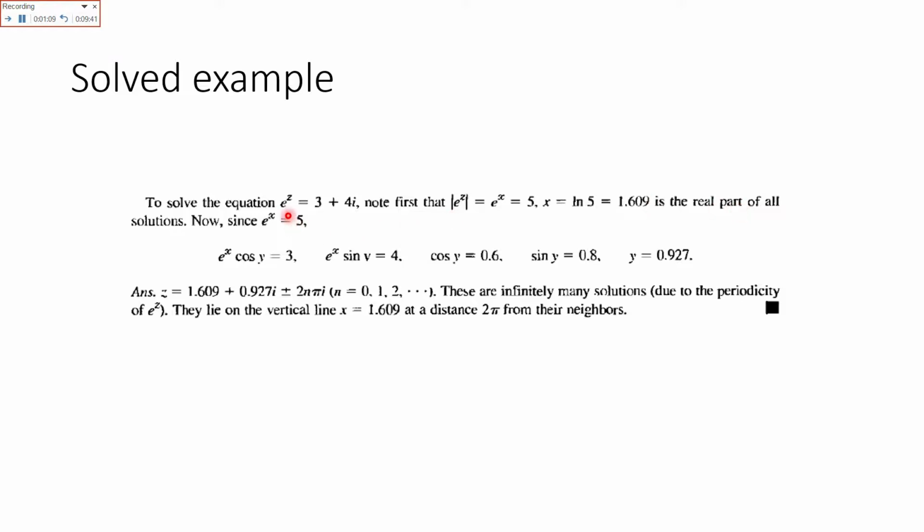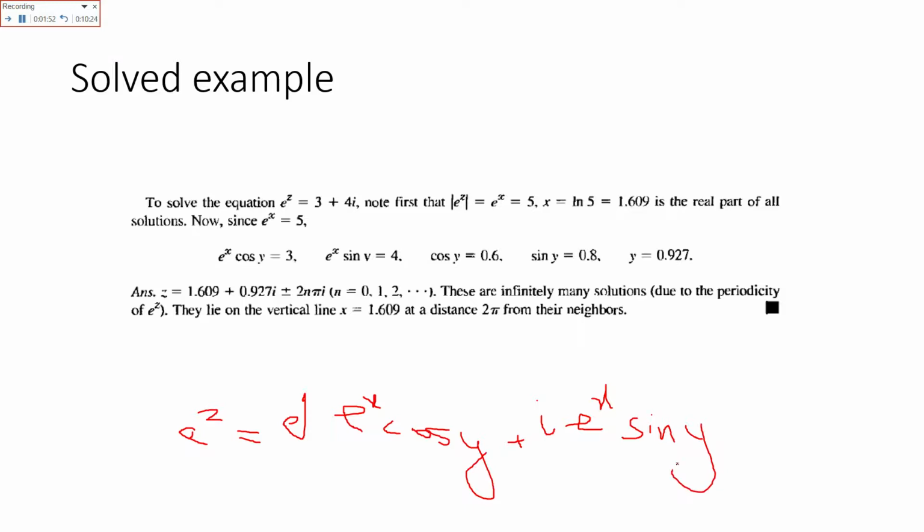Now, as the exponential function is in the form e raised to power x, I will show you with the help of this pen. e raised to power z is equal to e raised to power x cos y plus iota e raised to power x sin y.